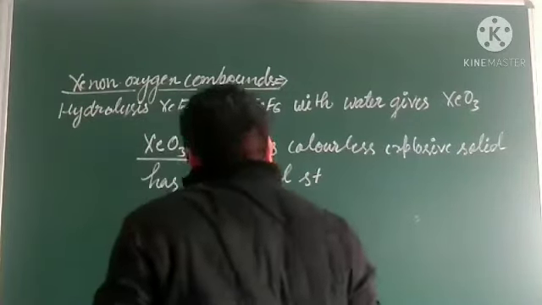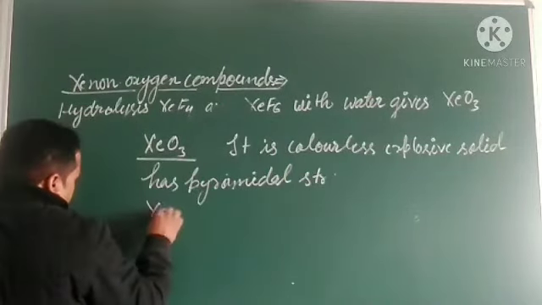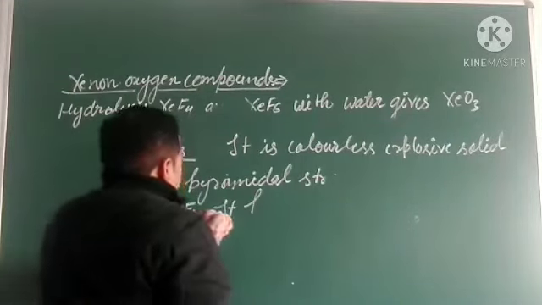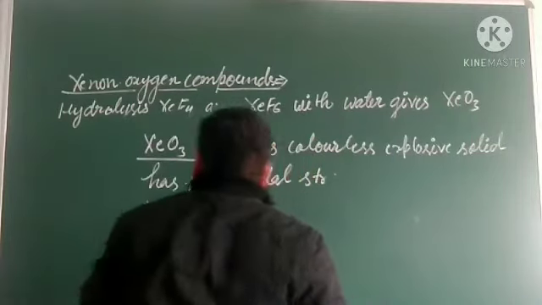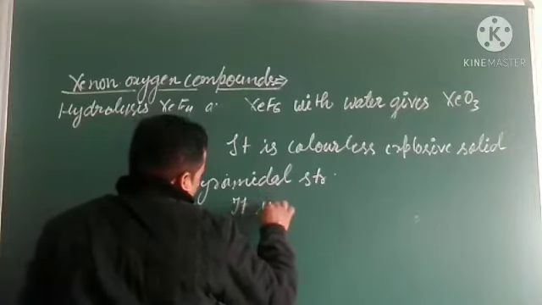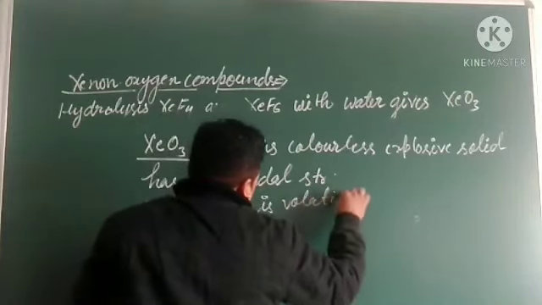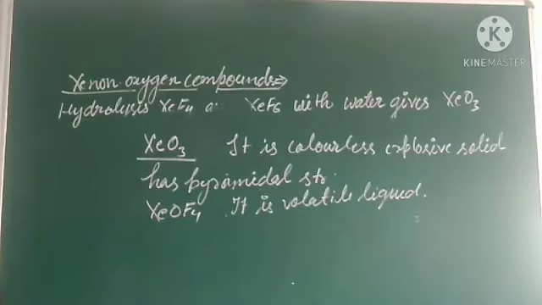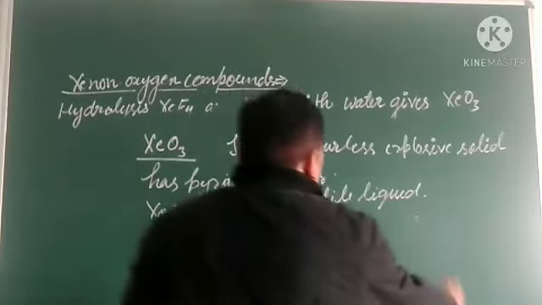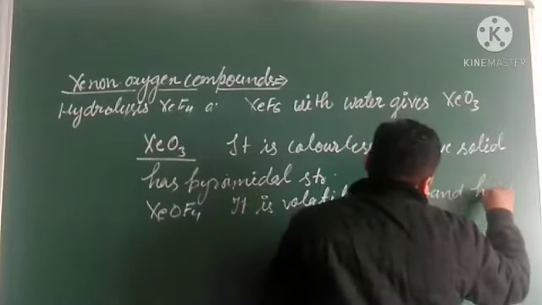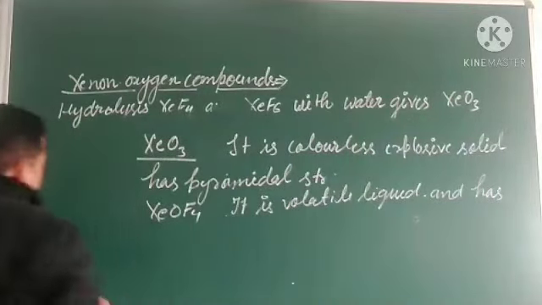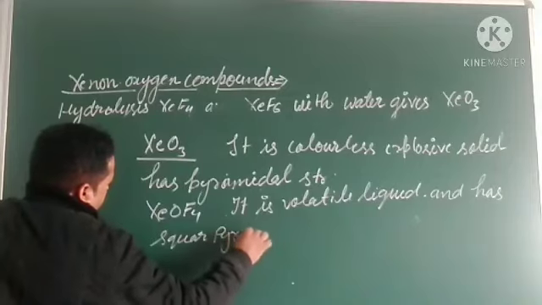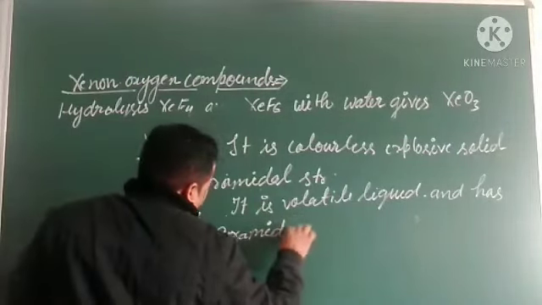About XeO4, it is a volatile liquid and has a square pyramidal structure.